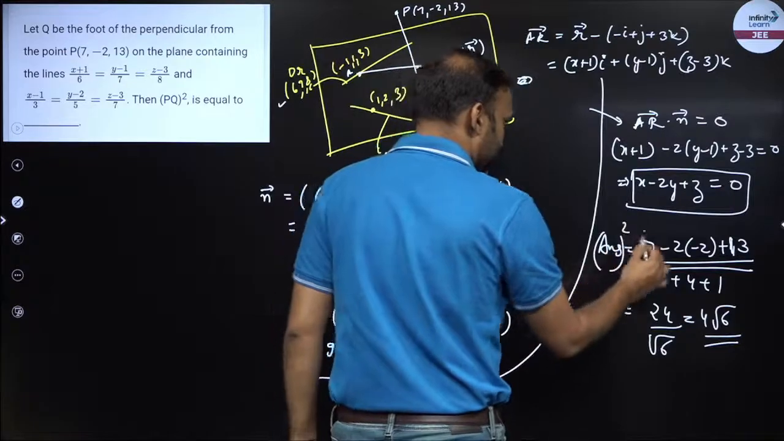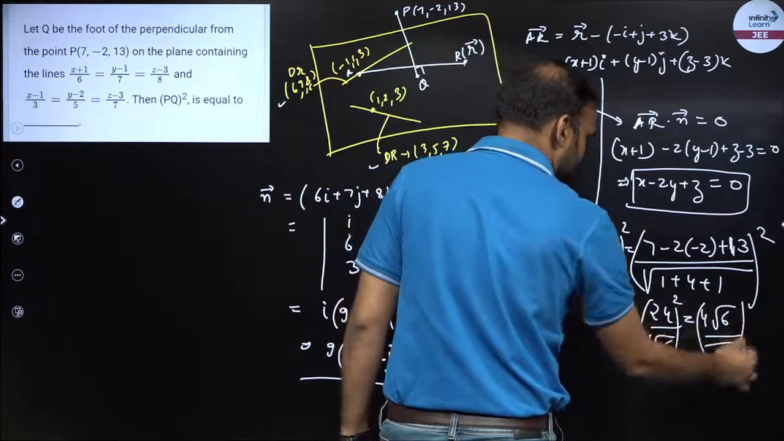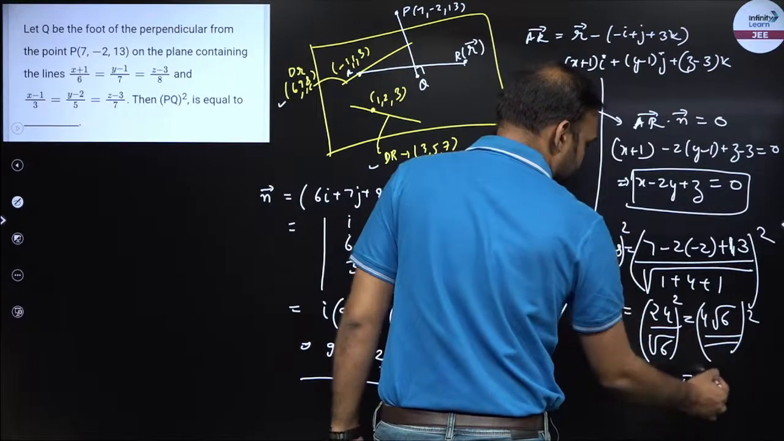So everywhere there is a square, right? No worries. So we'll put a square. So I'll get 6 into 16.